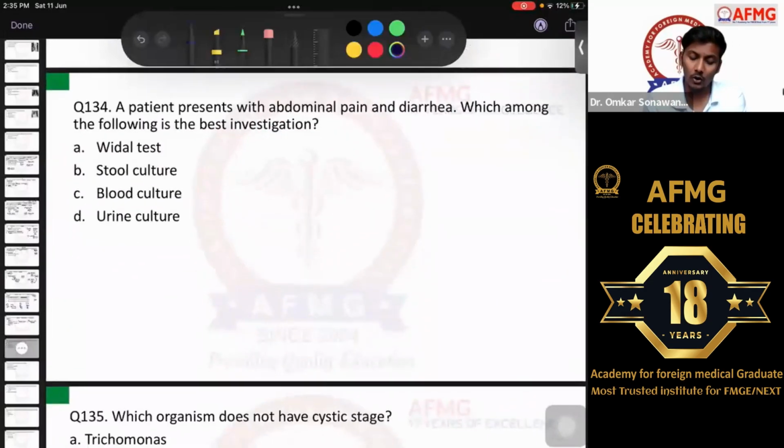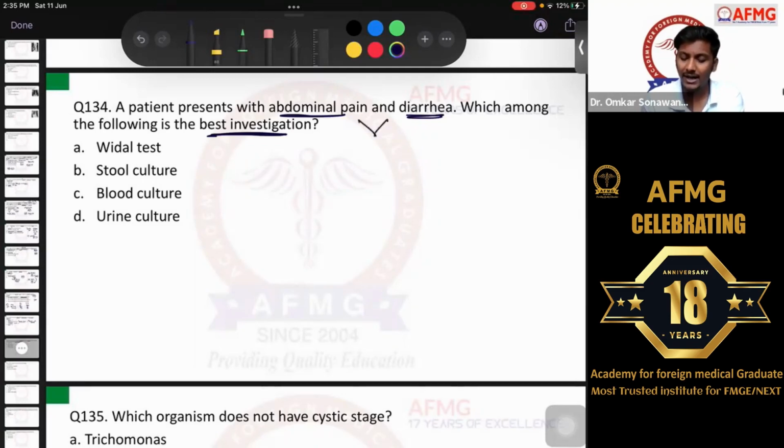Question number 134 now. A patient presents with abdominal pain and diarrhea. Which among the following is the best investigation? So this was the question. I don't think there would have been any issue with this. A patient presents with abdominal pain and diarrhea, which among the following is the best investigation?